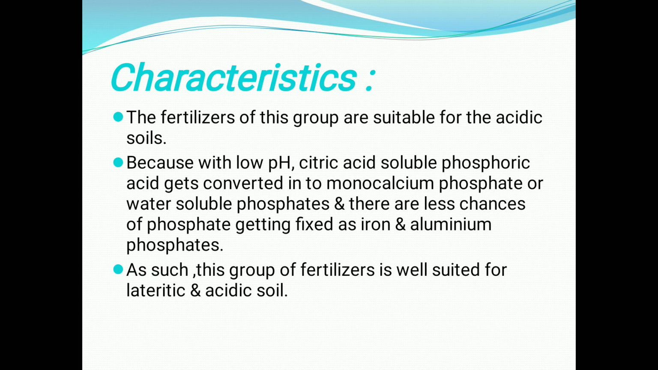The characteristics of these citric acid soluble phosphatic fertilizers are: the fertilizers of these groups are suitable for acidic soils because with a low pH, citric acid soluble phosphoric acid gets converted into monocalcium phosphate or water soluble phosphates, and there are less chances of phosphate getting fixed as iron and aluminum phosphate. As such, this group of fertilizers is well suited for lateritic and acidic soil.